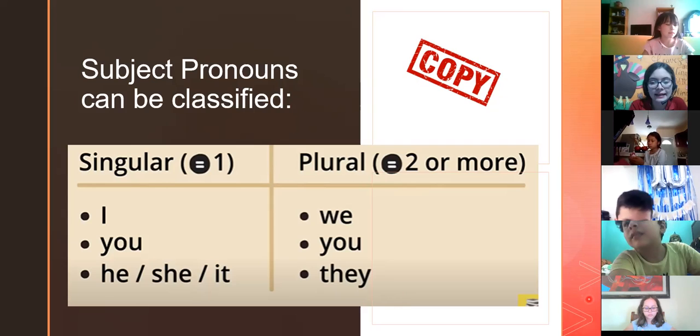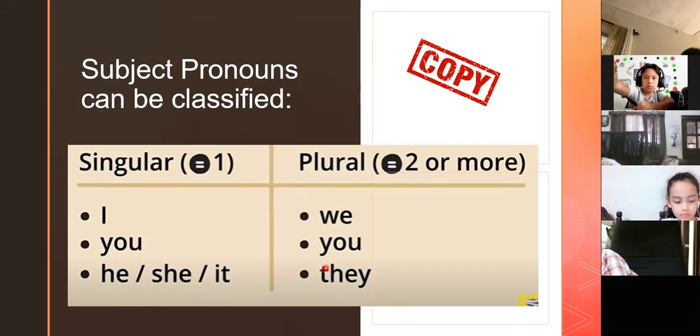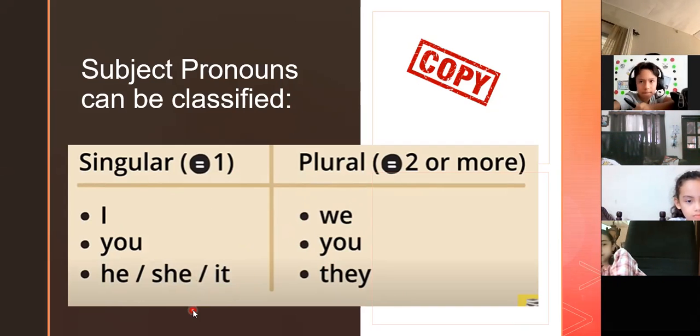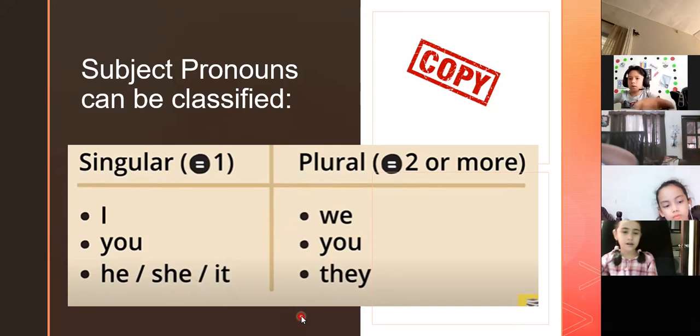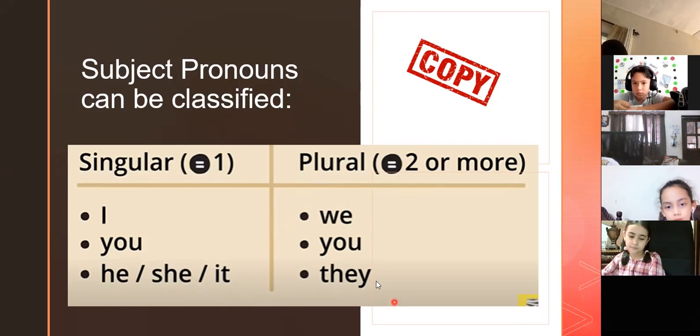Let's go to next slide now. Remember that we have the subject pronouns. We have I, you, he, she, it for singular, and for plural we have we, you, they. Who wants to give me an example of a sentence using one plural of this? Choose whatever plural or singular pronoun you want. Rosa: Actually, I have a dog.